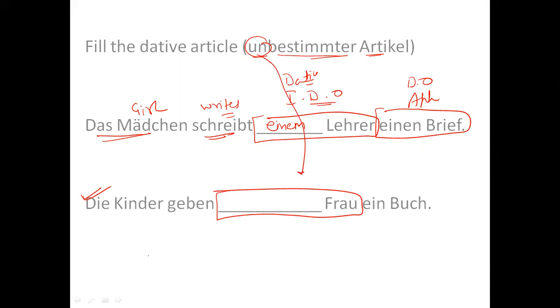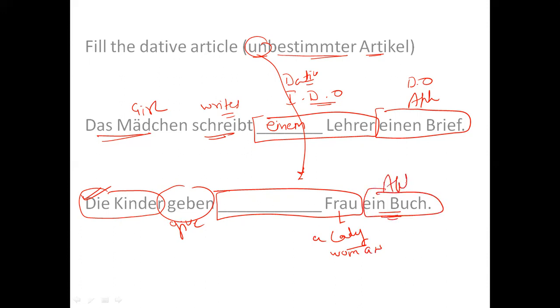So I have to write from the above table. But which answer shall I write here? It says die Kinder, the children. Geben, give, the children give. And Frau is lady, woman, a book, right? So the children are giving a woman, a lady, a book. So a book is accusative, but a lady is dative, hence I will be using einer, because Frau is feminine.